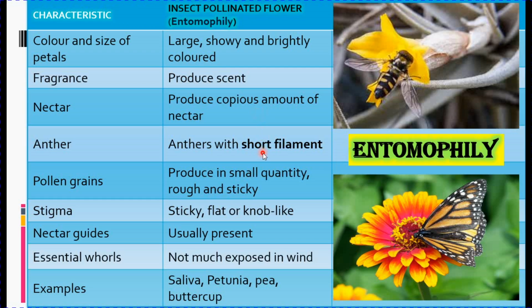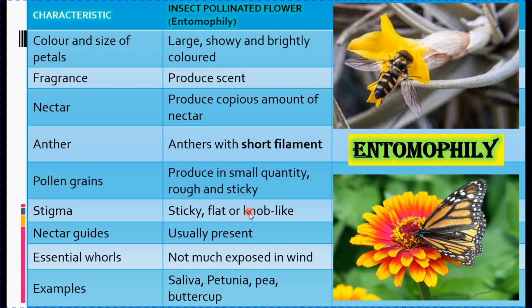Anthers and stigma usually stay within the flower. The pollen grains that are produced are in small quantity. They are rough and sticky.